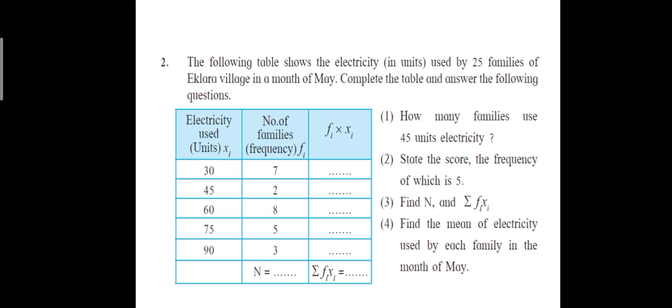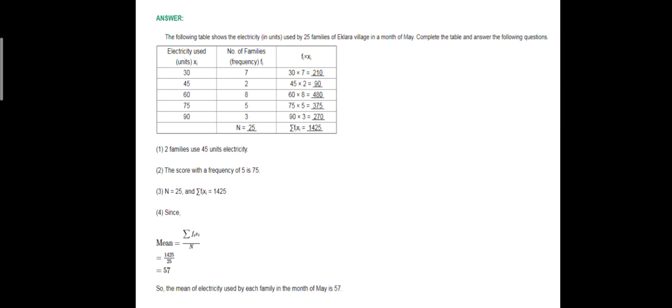And sigma fi into xi now we are going to find out, and mean also we are going to find out. Now look over here. So sigma fi into xi is equal to 1425. Your xi into fi is being multiplied, the product is found, and the sum of all the products is 1425.